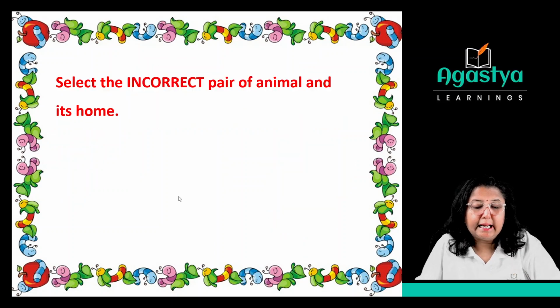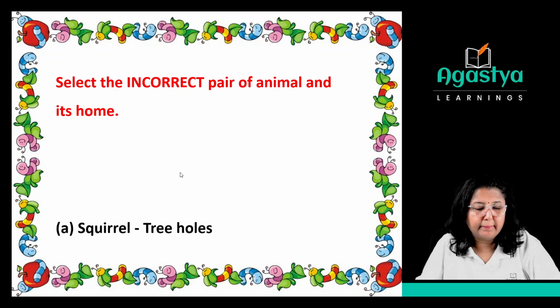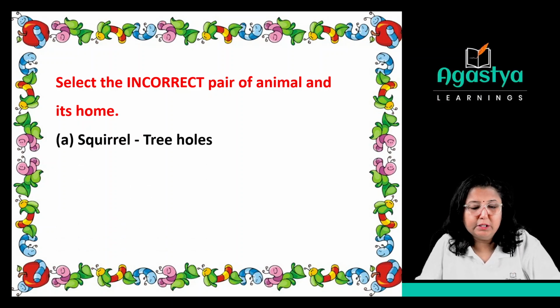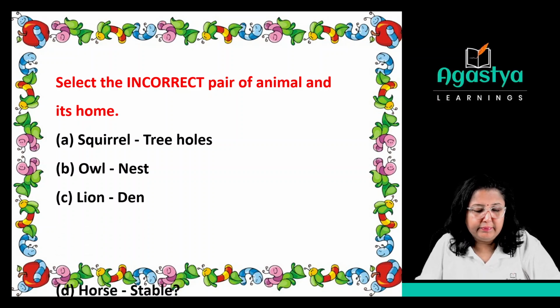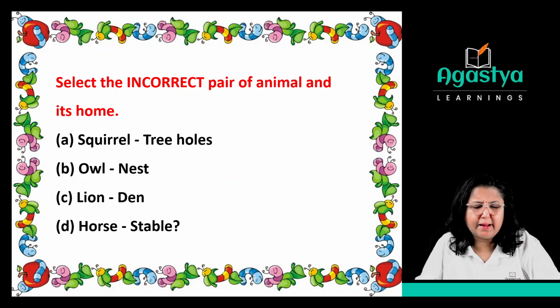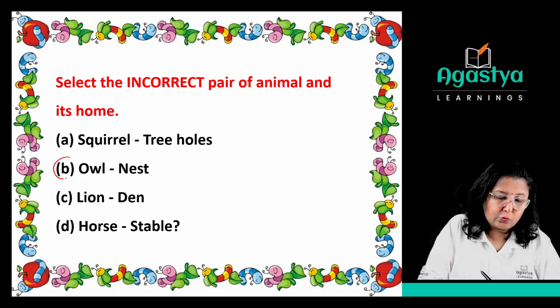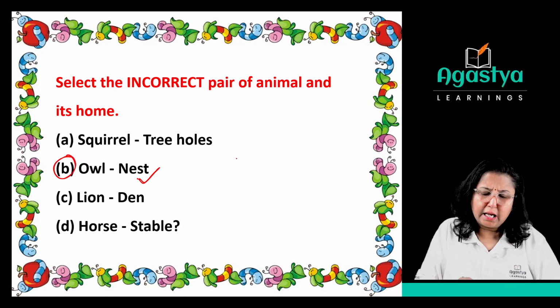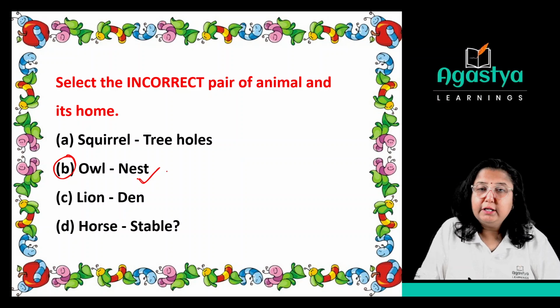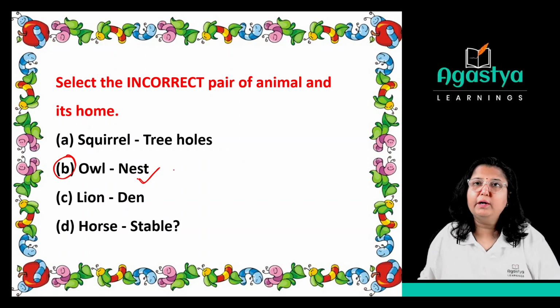Now next, select the incorrect pair of animal and its home. Okay, squirrel lives in tree holes, owl lives in nest, lion lives in den, and option number D, horse lives in stable. Squirrel lives in tree holes, that is the correct one. Owl does not live in the nest. Yes, owl does not live in the nest. So option number B is the answer. They live in barn or they are also living in the tree holes. That is a wrong pair.